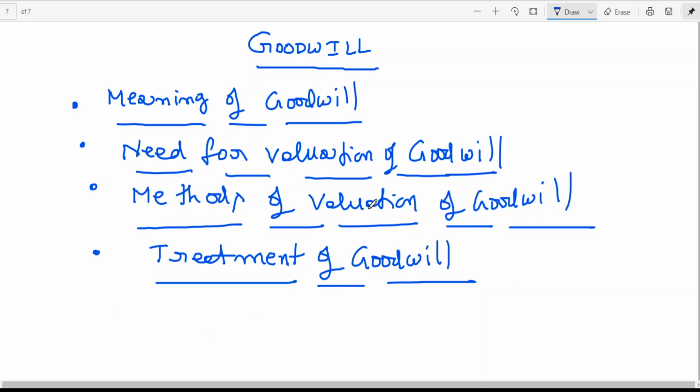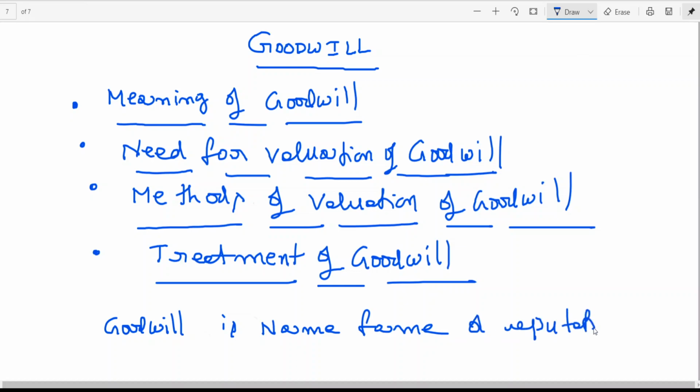Now, need for valuation of goodwill. For this, let me give you a few things. If you want to write one line, goodwill is the name, fame, or reputation of an organization.